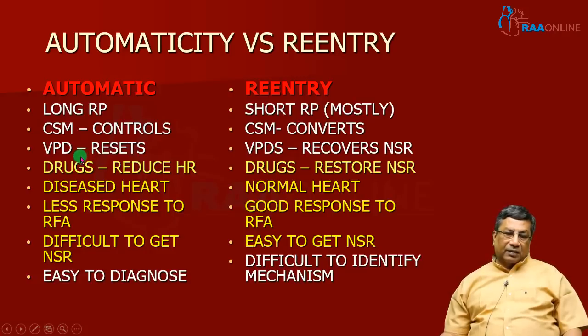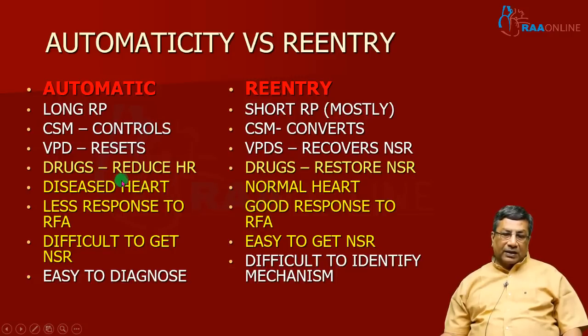Drugs like digoxin, verapamil or beta blockers will only reduce the heart rate and will not convert an automatic tachycardia to sinus rhythm, whereas drugs like adenosine, intravenous verapamil or amiodarone will restore sinus rhythm in a reentry tachycardia.